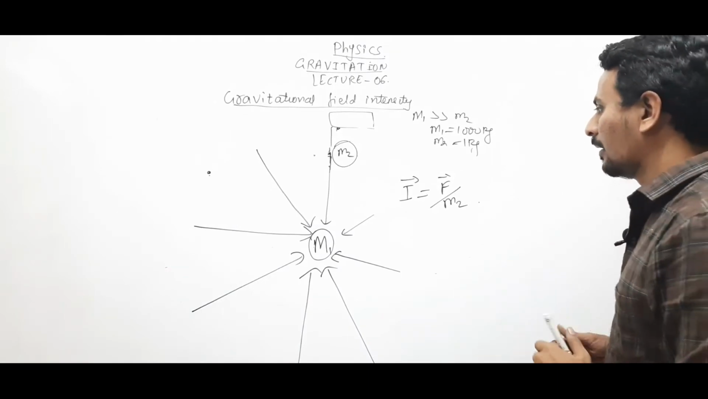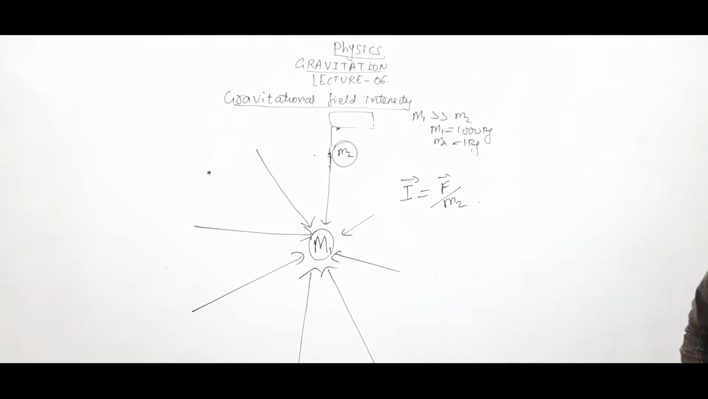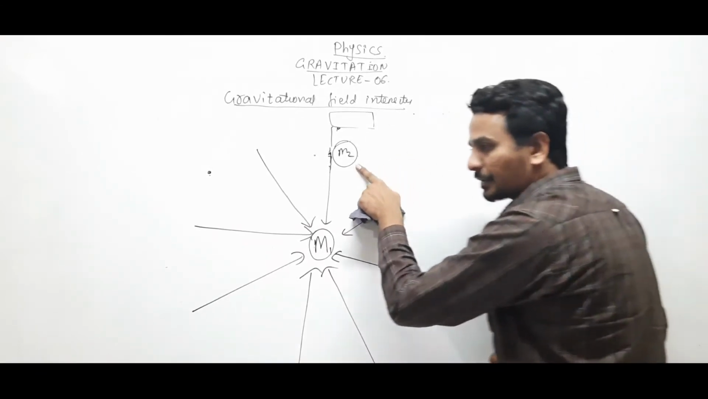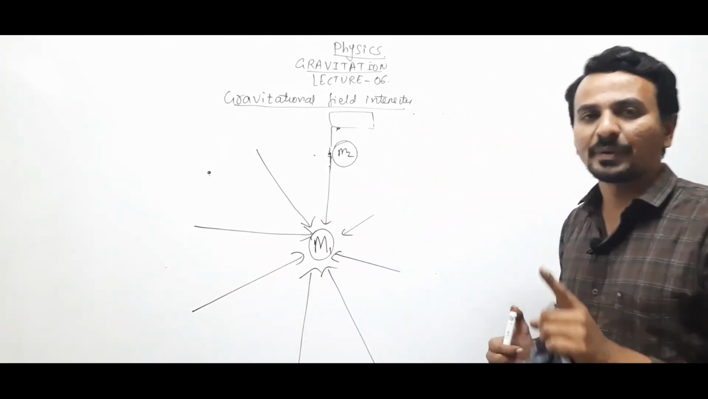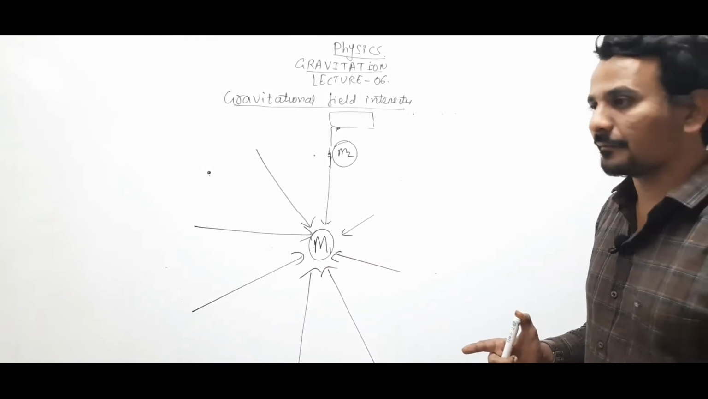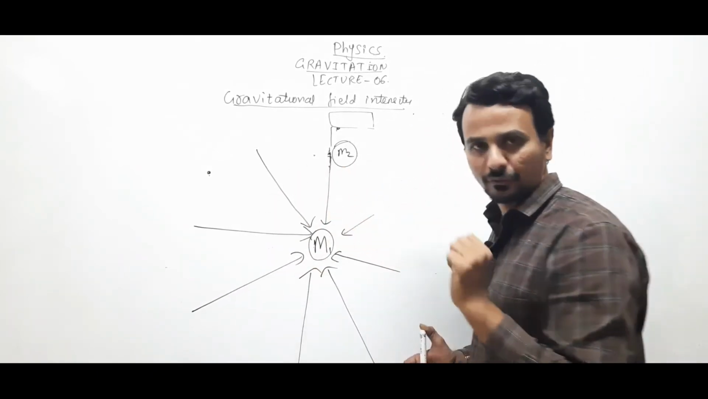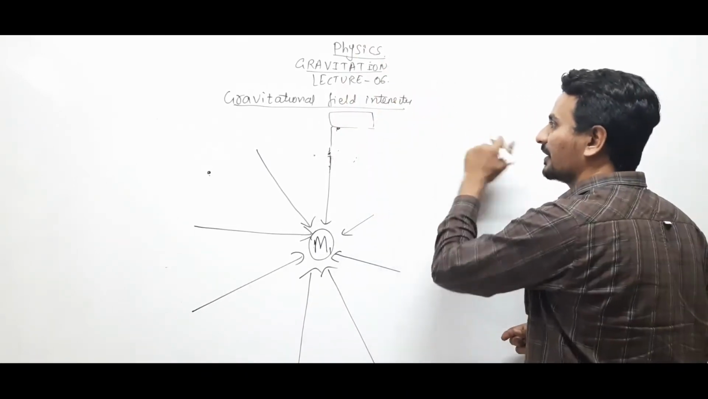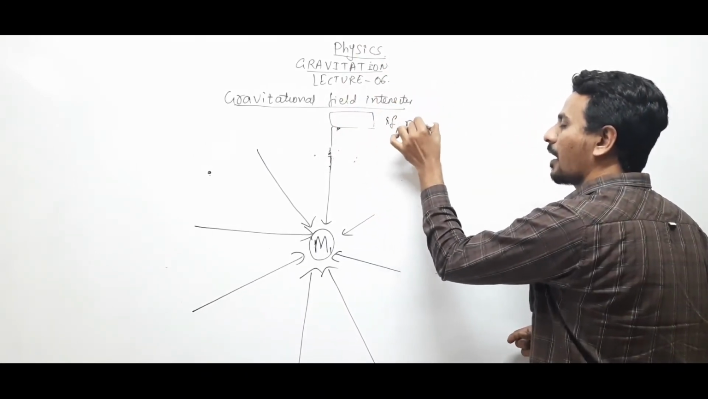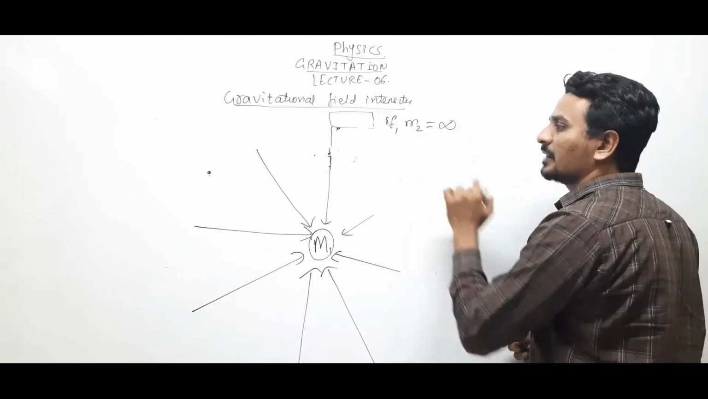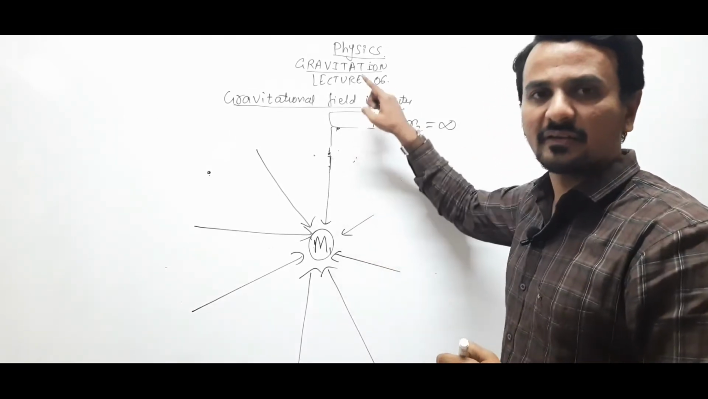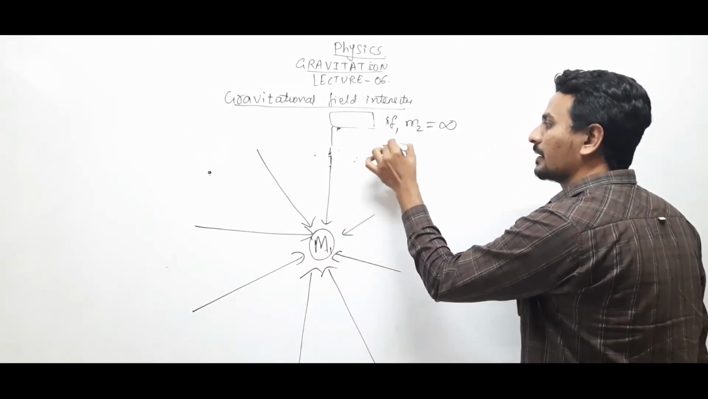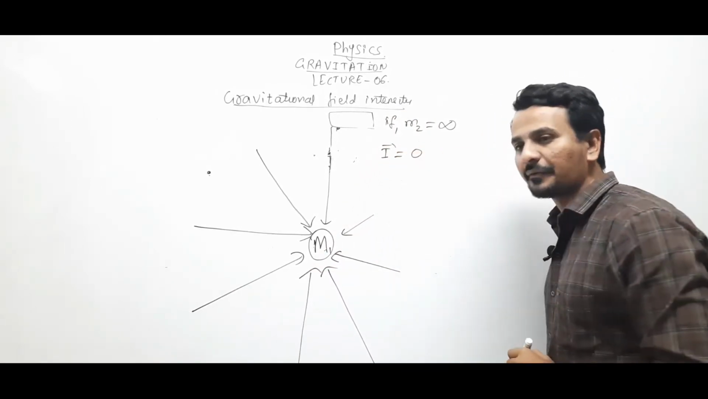Clear? Right. Okay. So for gravitational field intensity, of course, the test mass should be in the presence of the gravitational field produced by the source mass. If I am placing m2 at infinity, then since the distance is infinite, the gravitational field intensity will be 0.